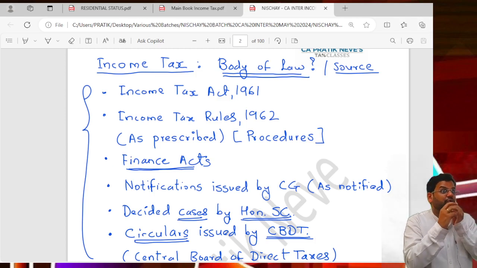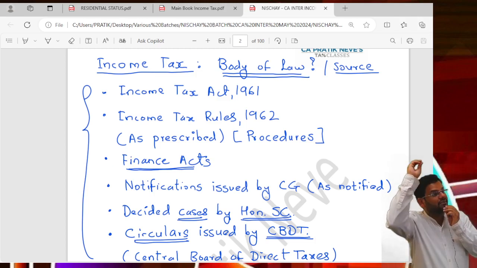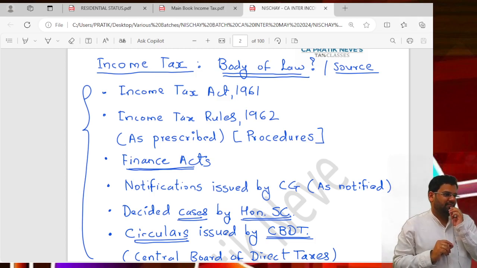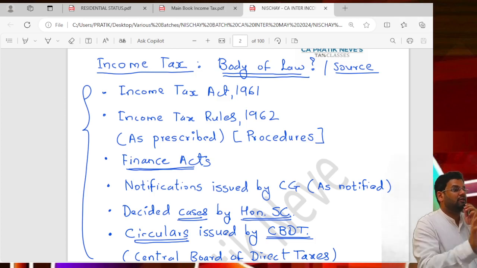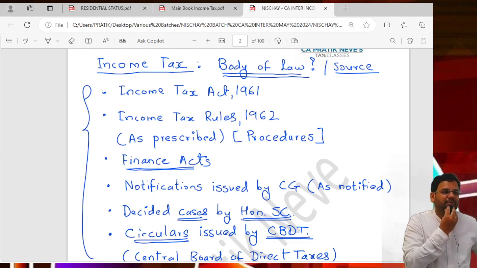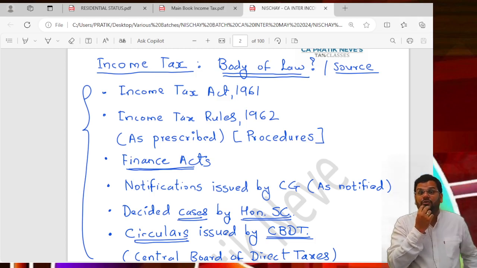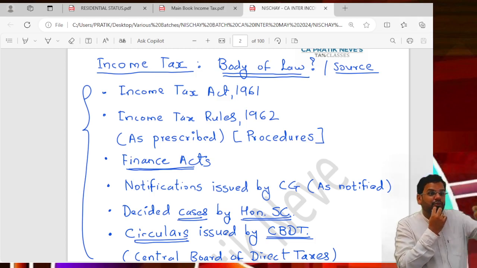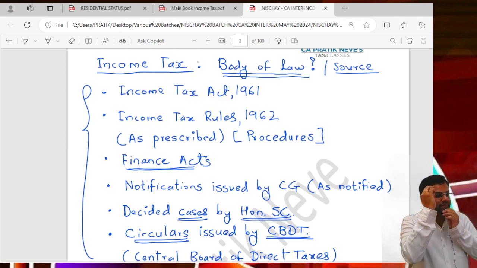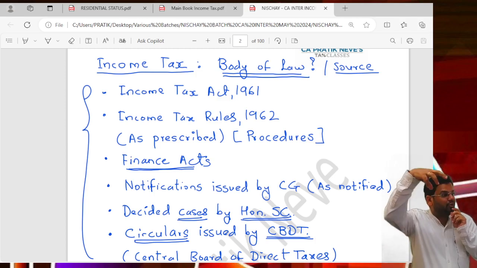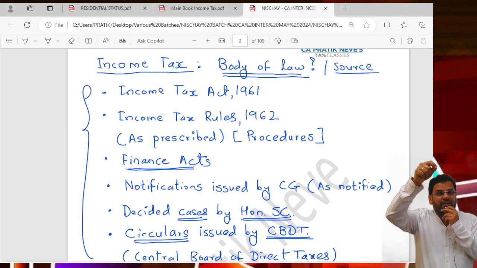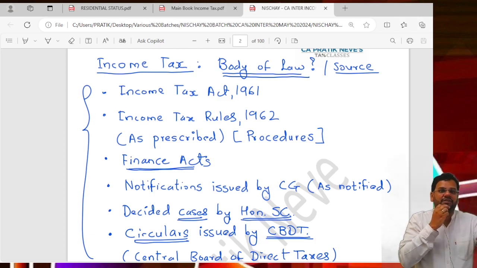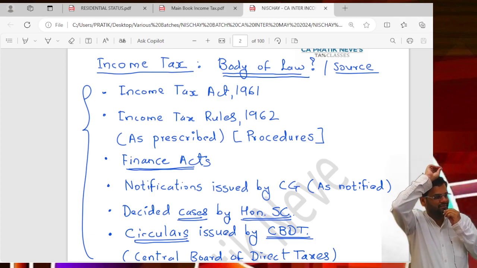the Finance Bill proposes changes to the Income Tax law, the Income Tax Act. That's why every time you see people, businessmen especially and salaried people, glued to the television on budget day. Because in the annual Union budget, which budget is it? Union. Because the right to make changes in the income tax law is at the Union level. So it is the Finance Bill, and in the Finance Bill they propose changes to be made to the Income Tax Act 1961.